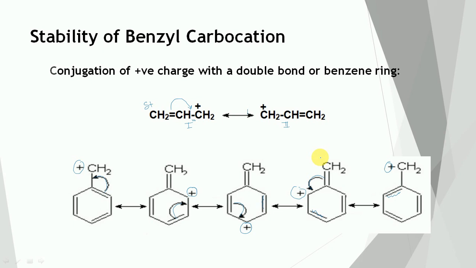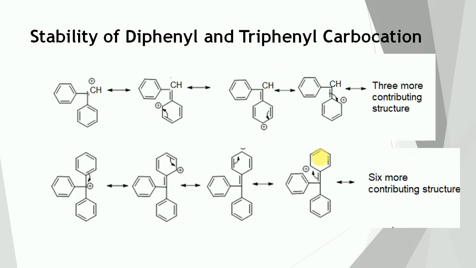So due to the contributing structures or resonance stabilization of benzyl carbocation, it is extra stable. The positive charge is dispersed over the benzene ring. Similarly, the stability of diphenyl and triphenyl carbocation. So in the first case, diphenyl carbocation is a resonance hybrid.